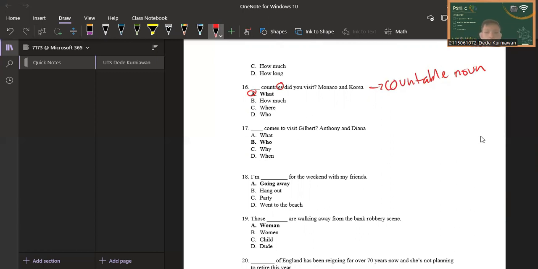So the number 17: blank comes to visit Gilbert, Anthony, and Diana. So the answer A, what, is not correct because Anthony and Diana are a person, not something. B, who, is correct. Who comes to visit Gilbert, Anthony, and Diana? This is asking who is somebody that comes to visit Gilbert. Why and when are also not correct.